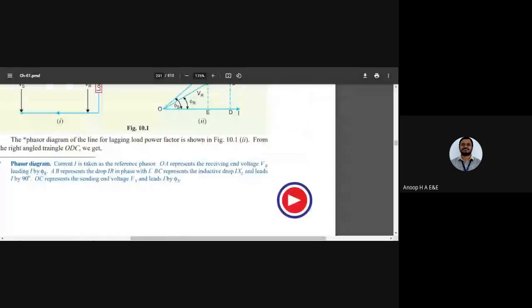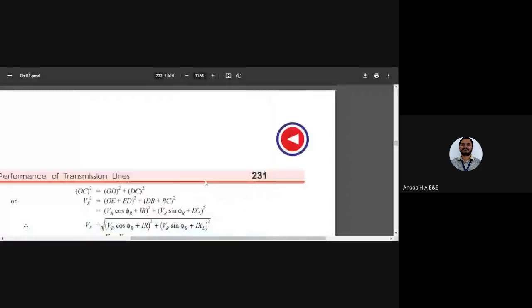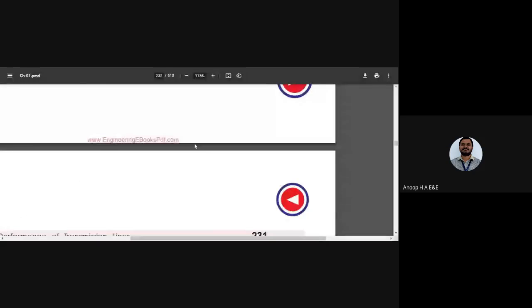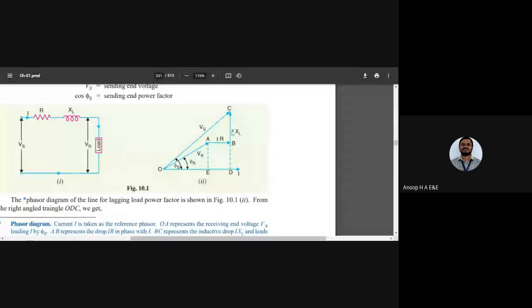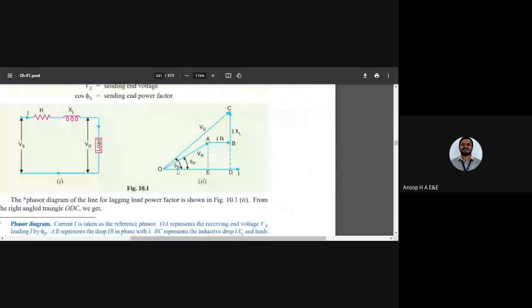What is DC squared here? This is DC. What are we going to get? We are going to get it as (DB plus BC) squared. Look here, (DB plus BC) squared. Fine. So now, how do you find out OE? Let us have OE. This is OE, right? Fine.